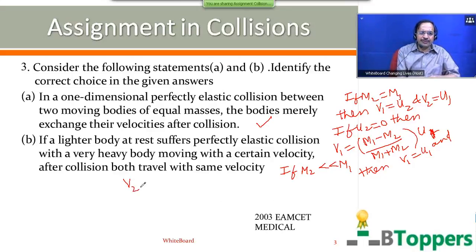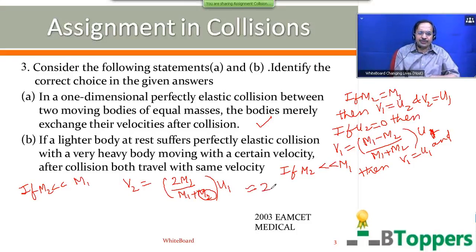But velocity of second body, in one of the special cases I have discussed, can write 2M1 by (M1 plus M2) into U1 when U2 is 0. So if M2 is negligibly small compared to M1, can neglect M2 compared to M1 in the denominator. So 2M1 by M1 becomes 2. So V2 will be 2U1.